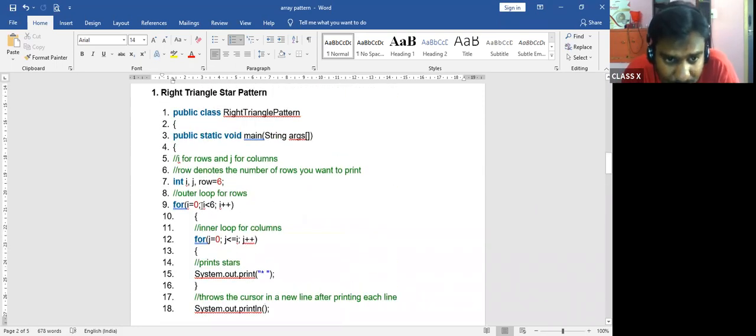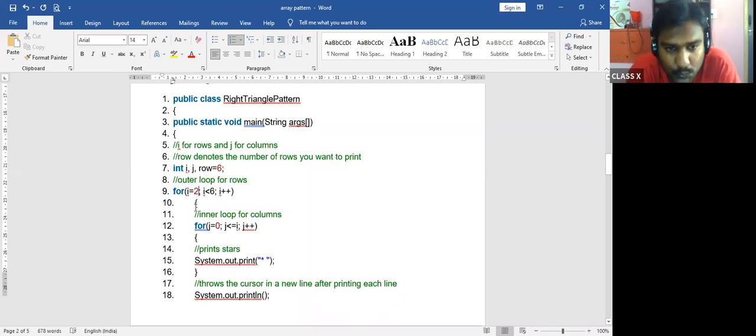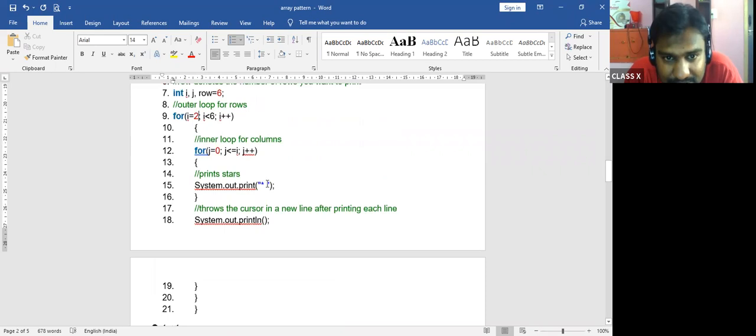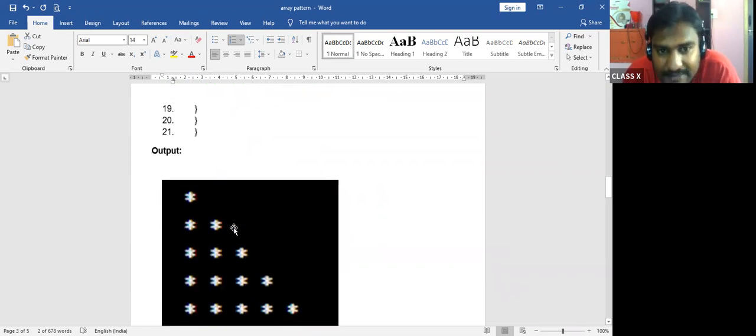Again what happens? Second time it will become 2. Here you should give, first time it is 0 and 1, and second time it is 2. So second time it will print 2 stars. This syntax will help you to print 2 stars. After printing these 2 stars, the cursor should come down and the remaining all should become empty. So 2 stars and the remaining everything will become empty.